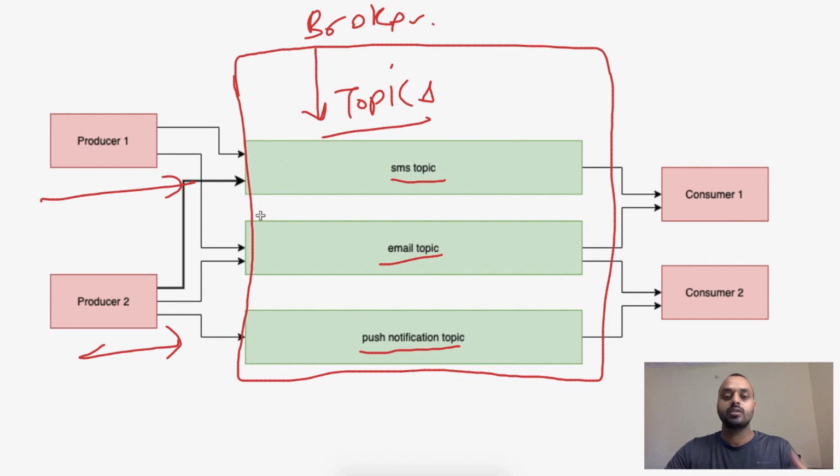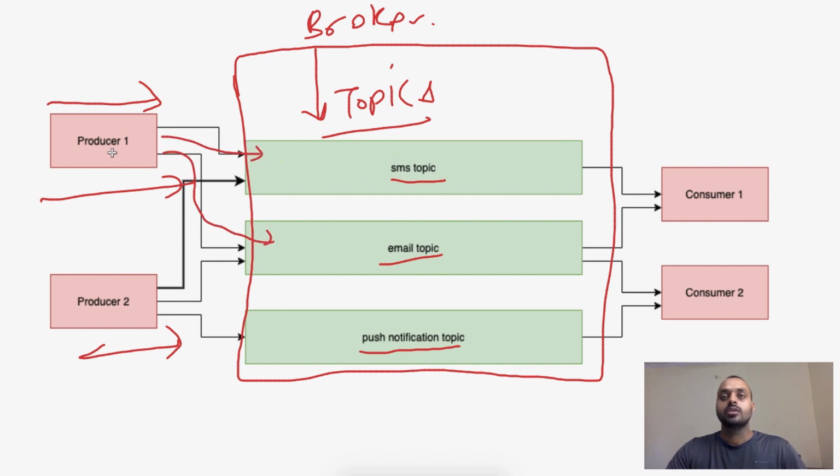If you are an e-commerce platform and orders are coming in, you want to send SMS, email or push notifications to your users based on their preferences. So after processing that order, this producer can produce messages to the SMS topic and the email topic.